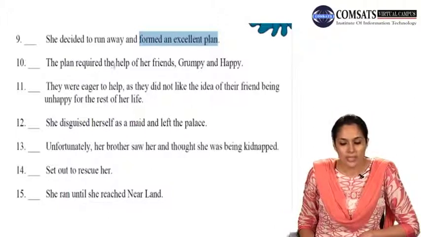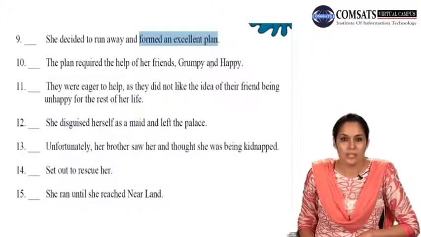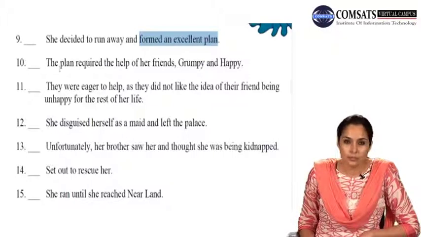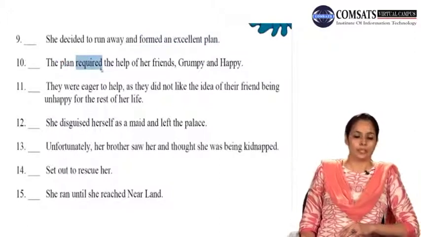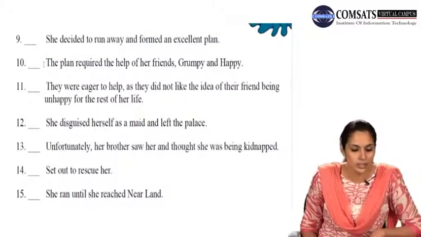The plan required the help of her friends, Grumpy and Happy. Now the plan, whatever she made, required what? The help of her friends. The plan is the subject, required is the verb here. So this number 10 is also a sentence.